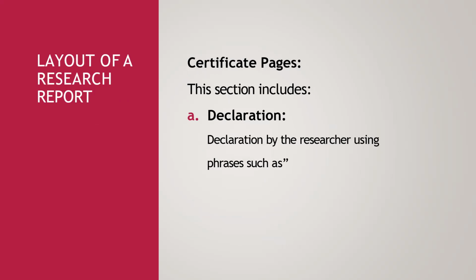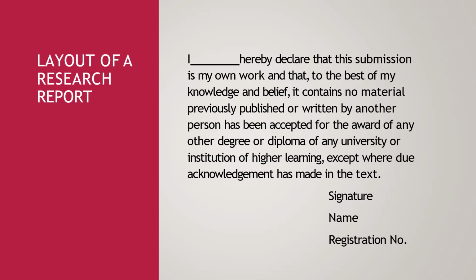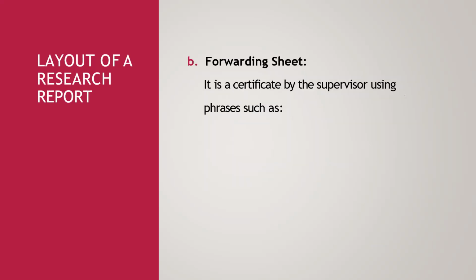And then there is a certificate page which clearly explains, and this section includes the declaration by the researcher using phrases such as, this is one type of declaration, that I declare that this submission is my own work, and there is no material previously published or written by another person, and things like that. And it has been submitted for the award of degree. So you have to add all these things, and different institutes have different formats. You can get your own institute's format and use that, and then the forwarding sheet that is used by the supervisor.